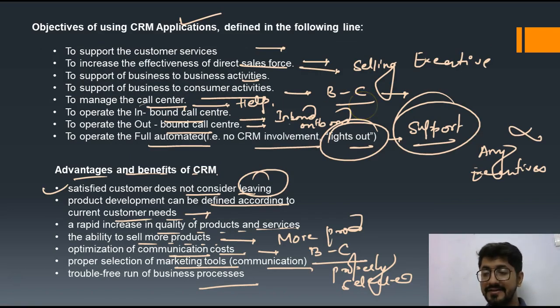And we have discussed objectives here. In the objectives we discussed that selling executives will be very effective. There are inbound and outbound call centers which help with the queries of the customers. There is a fully automated customer relationship management process.